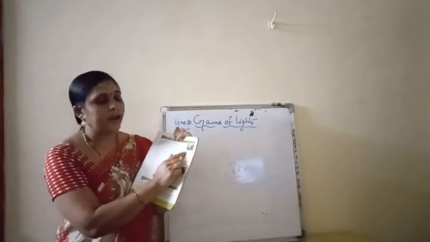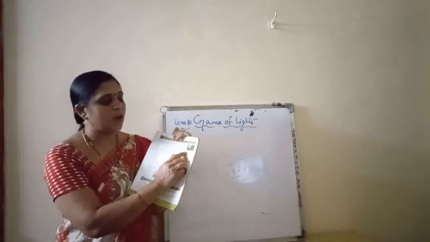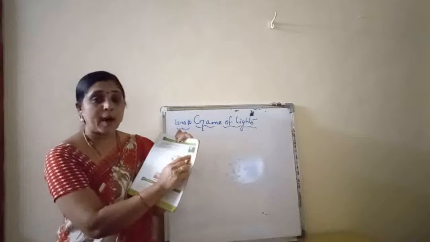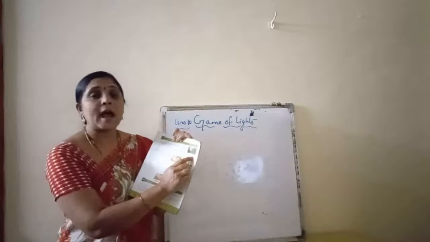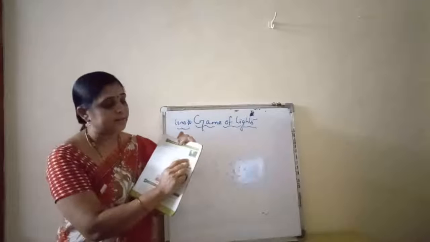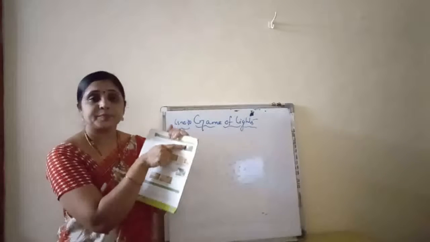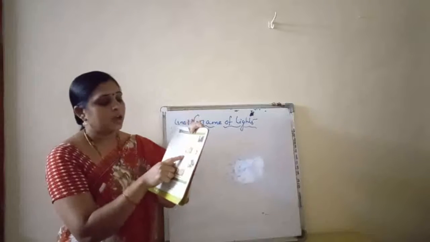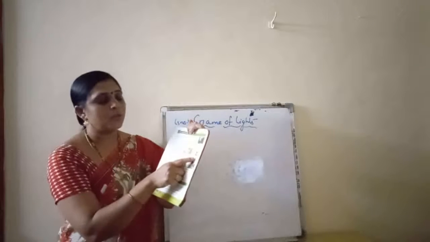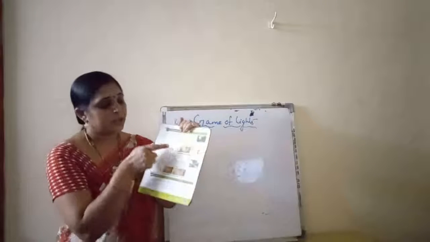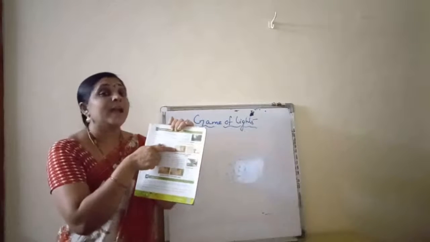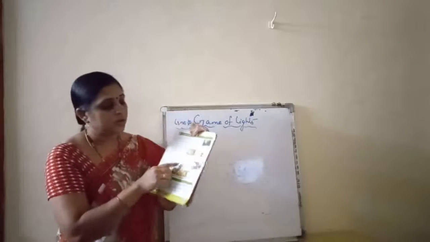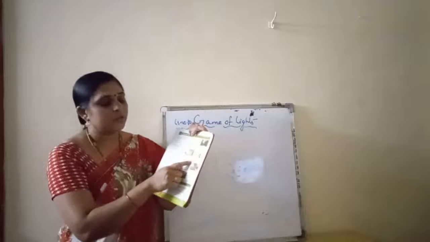Here, straight path of light. S-T-R-A-I-G-H-T, straight, P-A-T-H, path, of L-I-G-H-T, light. Straight path of light. Did you all observe this picture, children? Next, what are these two pictures? Shadows are formed opposite to the source of light. Here, the source of light is there and the shadows are formed at the opposite side. Understood?